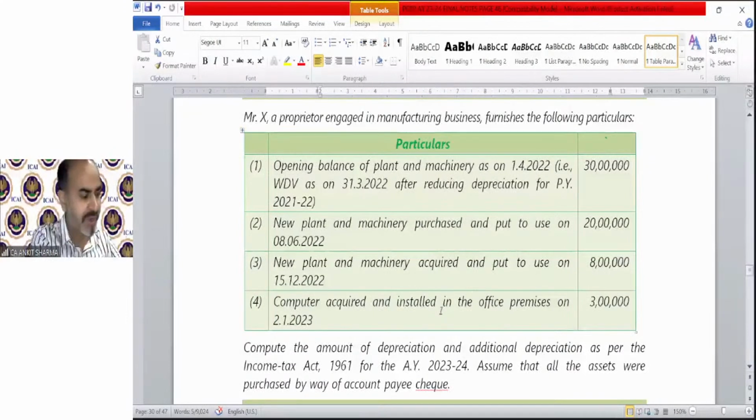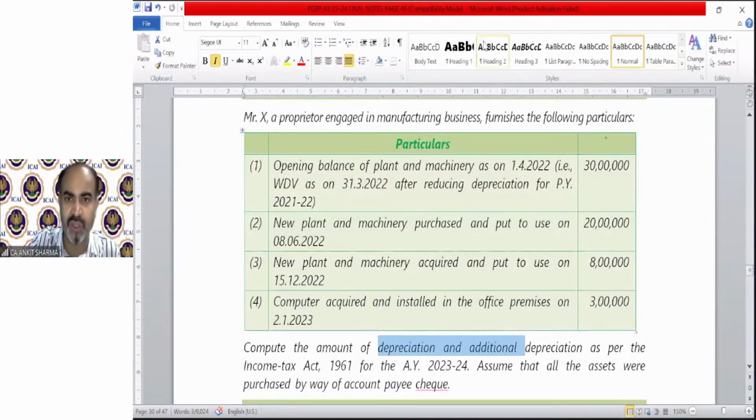I have the question in printout form also. So when I solve on the other sheet, we should have the provision with ourselves. Computer installed, and so on. So question says calculate depreciation and additional depreciation. So we are going to do it. Let's do it.